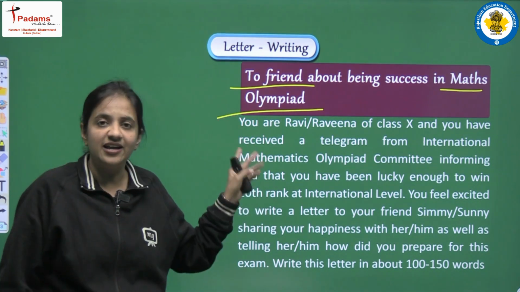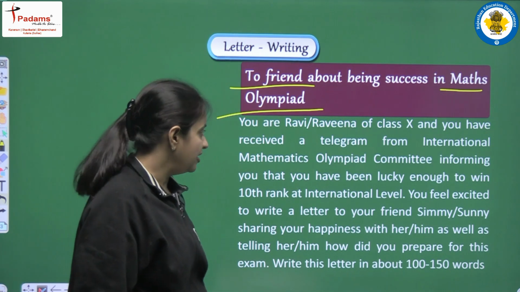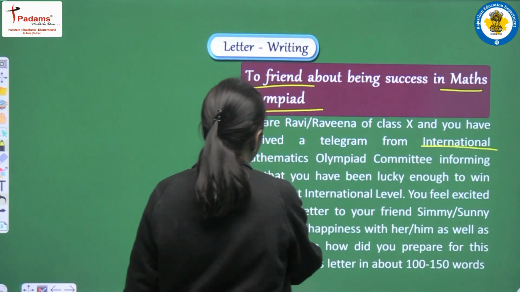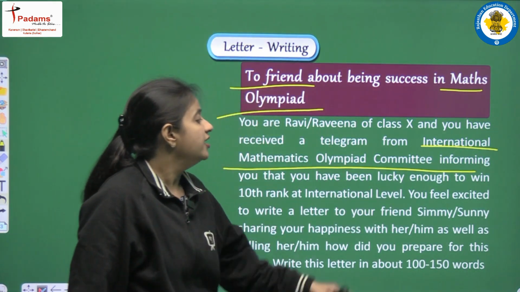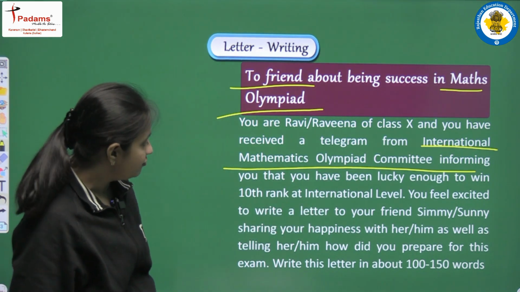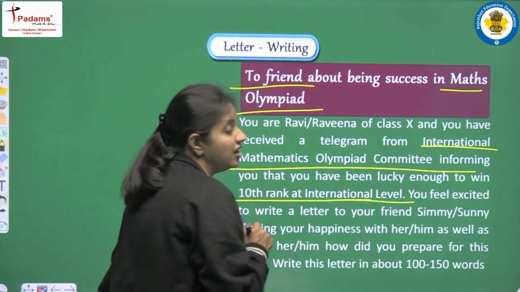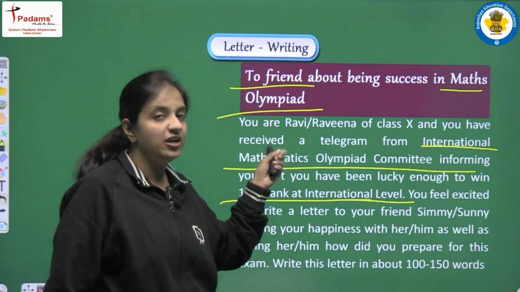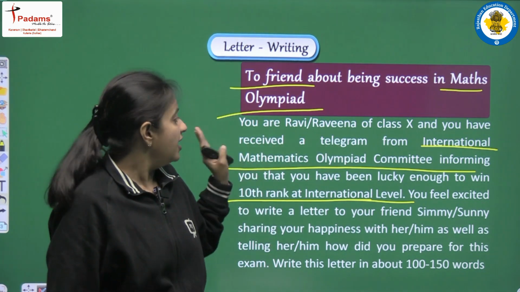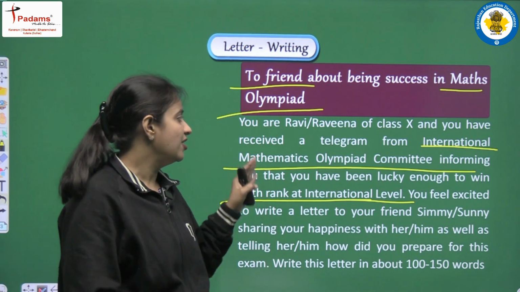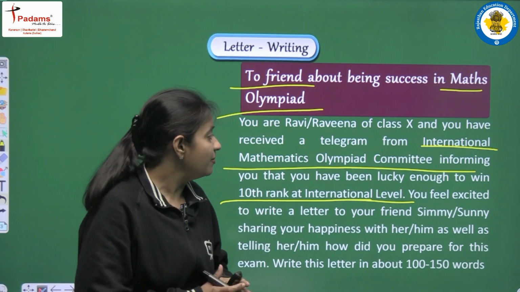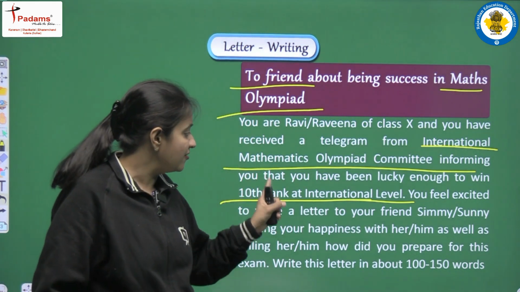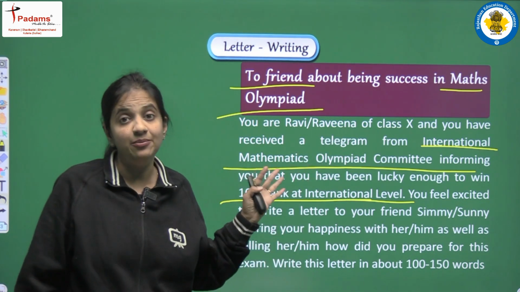And now let's read the entire question that is given to us. You are Ravi or Ravina of class 10th and you have received a telegram from the International Mathematics Olympiad Committee, informing you that you have been lucky enough to win 10th rank at international level. So first of all, our name is given to us. We have to imagine that our name is Ravi or Ravina. We can pick any name from here, and then we have to write in our letter that we have received one telegram from the International Mathematics Olympiad Committee. Why? Because we are lucky enough to win 10th rank at international level. So yes, it's a very big achievement.